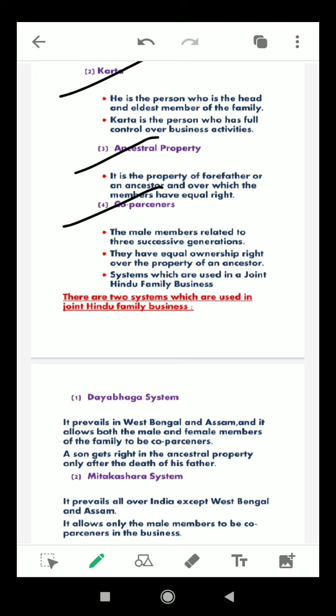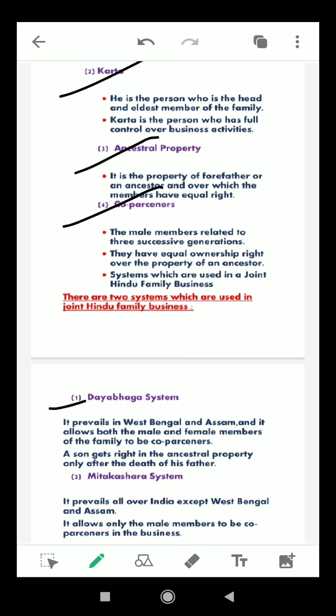A son gets the right to the ancestral property only after the death of his father. Okay, that means this Dayabhaga is prevalent in Bengal and Assam only, whereas in the rest of India it is Mitakshara. And the Dayabhaga joint Hindu family differs from the Mitakshara to a great extent.